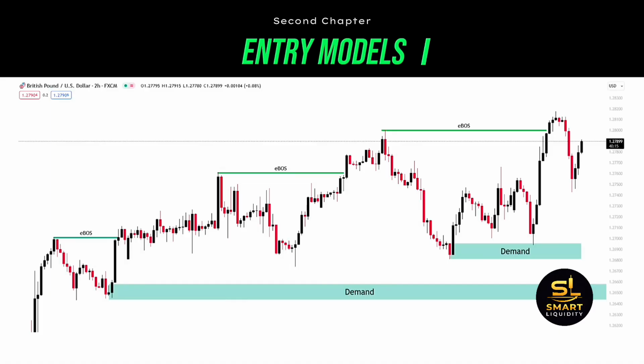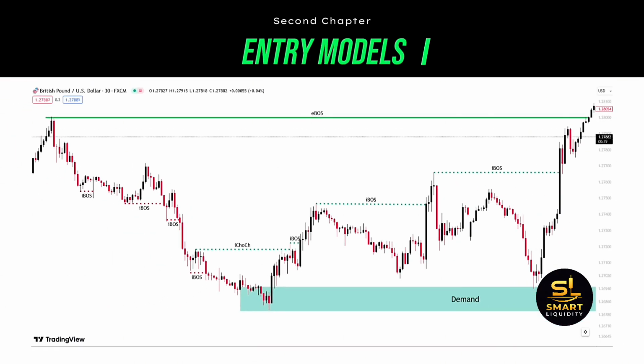Now remember that in an uptrend, the pullback is actually a low time frame downtrend. So we are now zooming into this whole downside price action. We are moving from the 2-hour time frame into a lower time frame. Let's say the 30-minute. This one is completely fine because it's not very far from the initial high time frame, while being low enough to have a good understanding of price action.